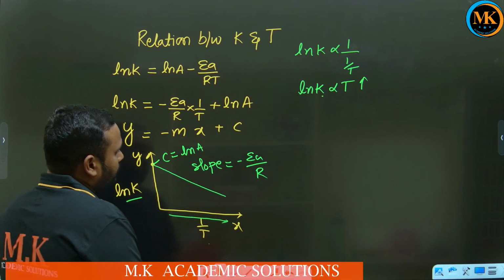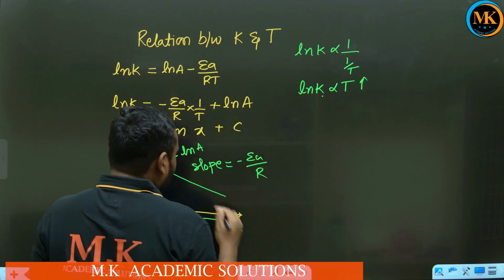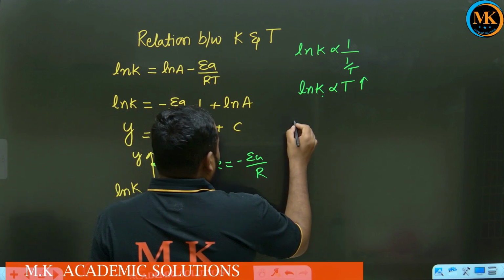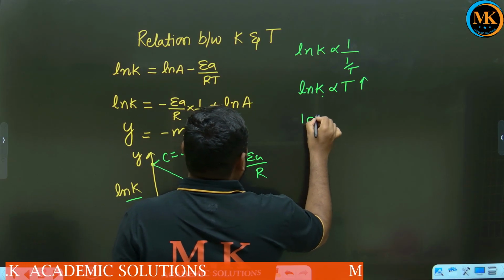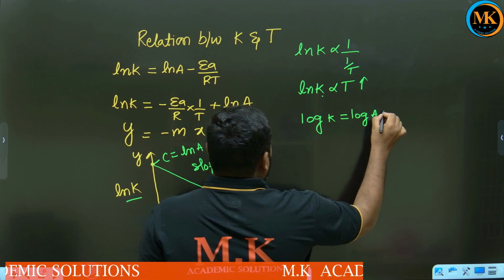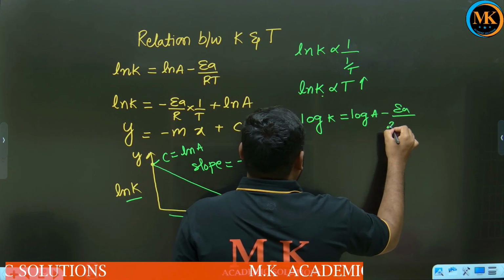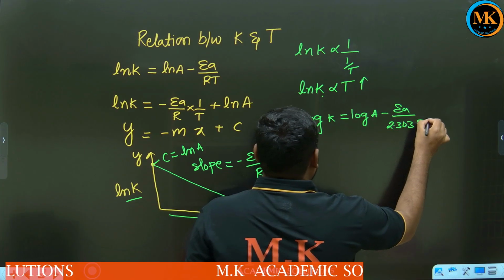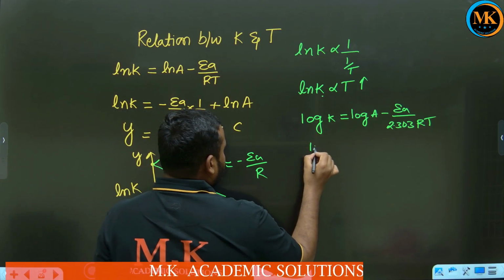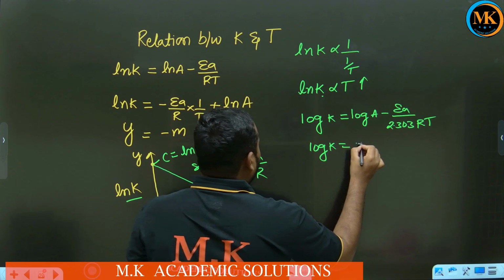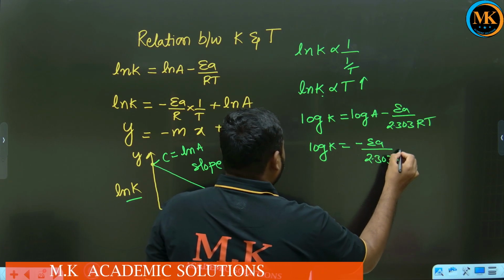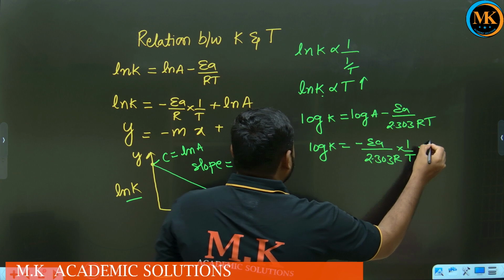The same graph we can plot by taking another form of the Arrhenius equation. What is the other form of the Arrhenius equation? You take log K equal to log A minus Ea by 2.303 RT. Now this equation also you will rearrange: log K equal to minus Ea by 2.303 R into 1 by T plus log A.